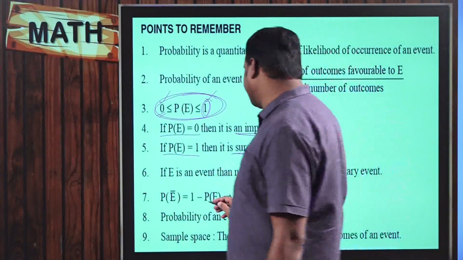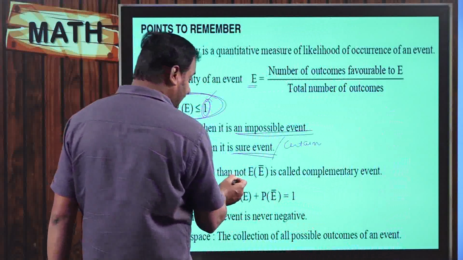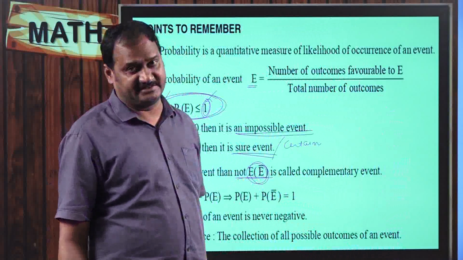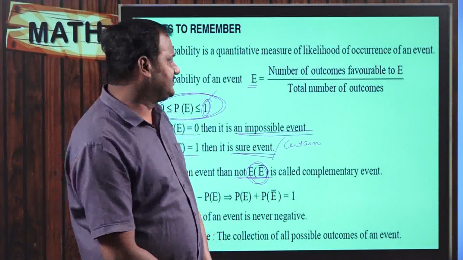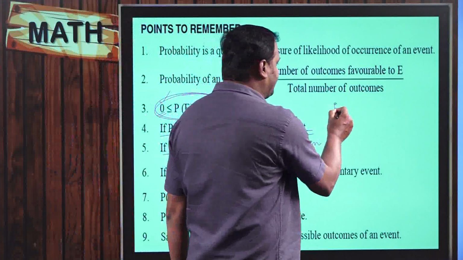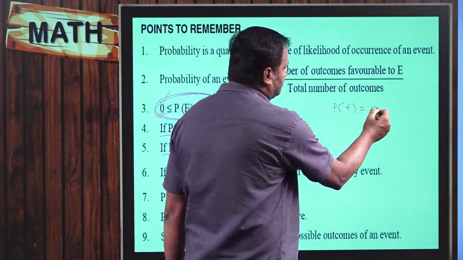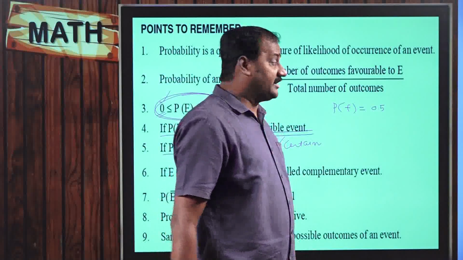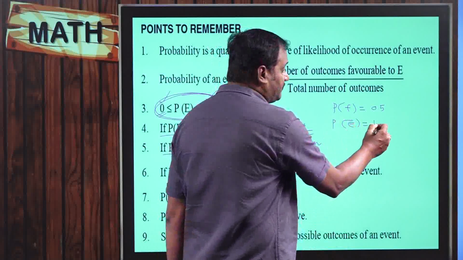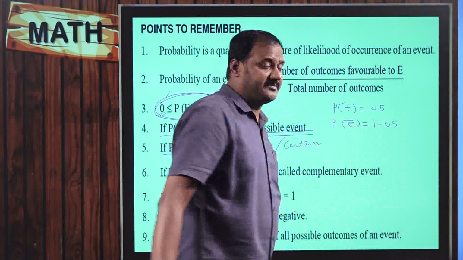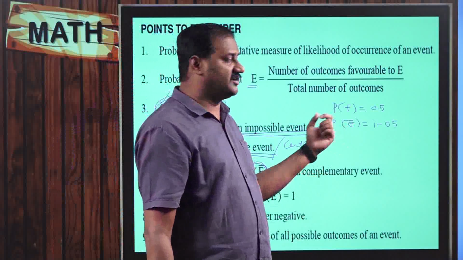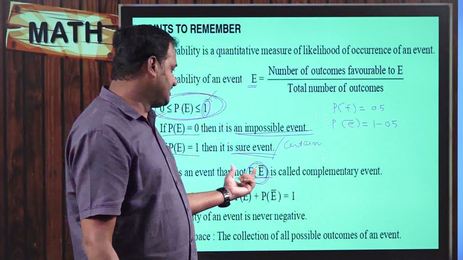And if E is an event, then E not happening is said to be the complementary event. Not happening in the sense, for example, if the probability of getting an event is equal to 0.5, then what is the probability of not getting the event? The probability of not getting the event is going to be 1 minus 0.5, which is of course 0.5. So that is what P of E bar, the complementary event, is. That is what you are given.